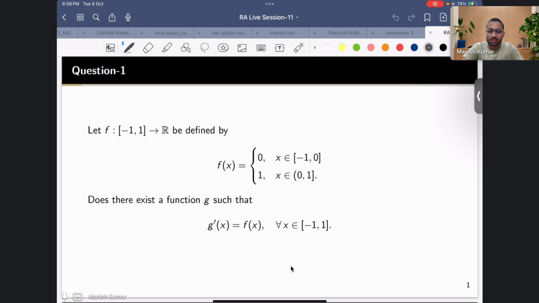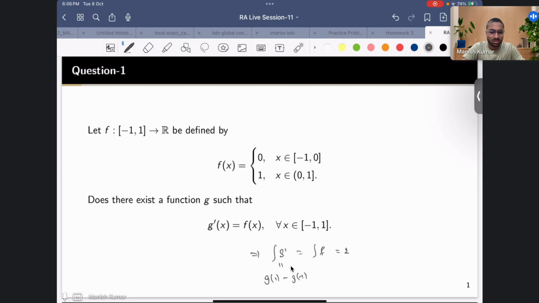So when I integrate on both sides, g(x) is equal to the integral of f(x). Correct. So from here I'll get that the integral of g' is the same as the integral of f, and this is 1, and this will give me g(1) minus g(-1), right? So what does this mean?